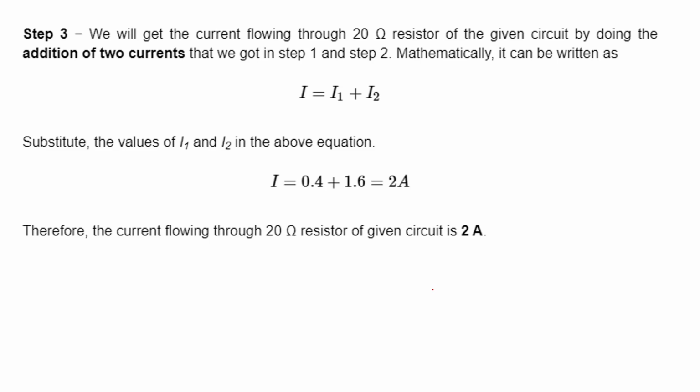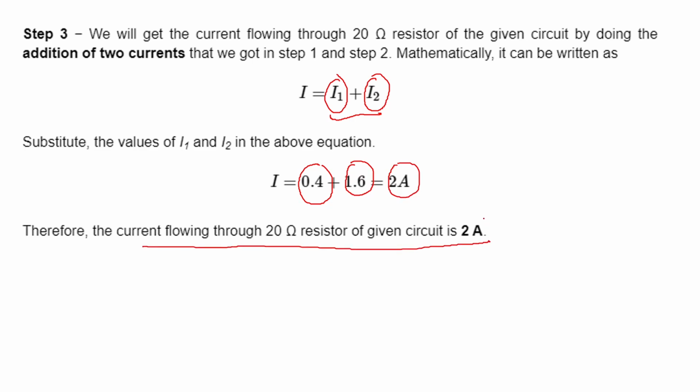Then step 3, we will add the first current because of the voltage source and the second current because of the current source and get the actual current which will be flowing through the 20 ohm resistor. So according to step 1 we got I1, according to step 2 we got I2, and now in step 3 we are going to add these. So I1 was 0.4 ampere, I2 was 1.6 ampere. If you add that it is 2 ampere. So the current flowing through the 20 ohm resistor will be 2 ampere.